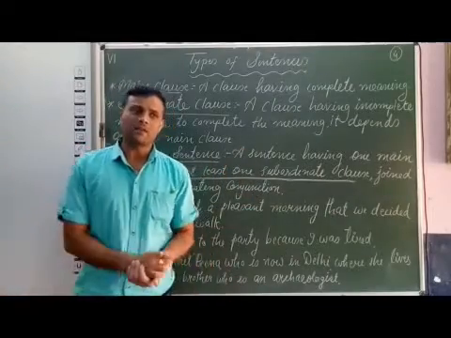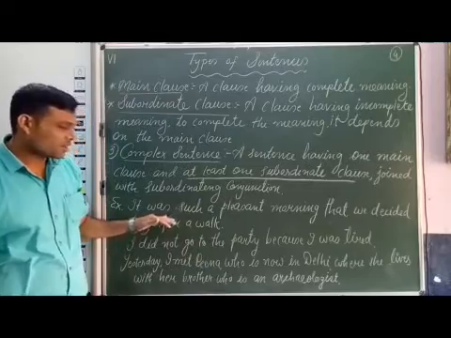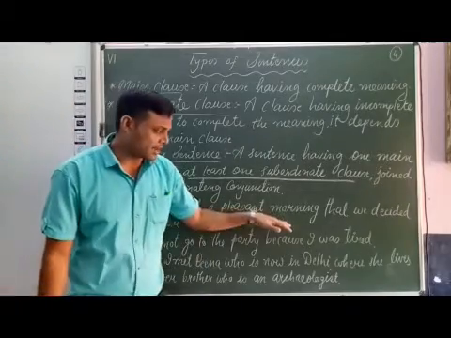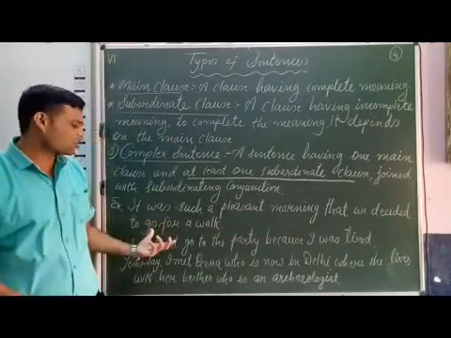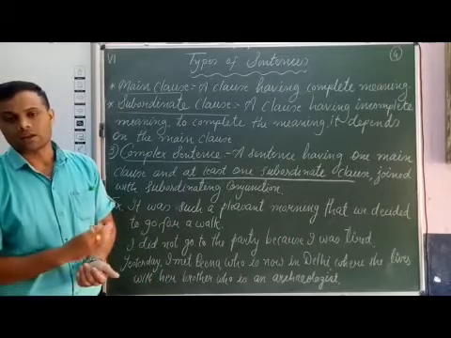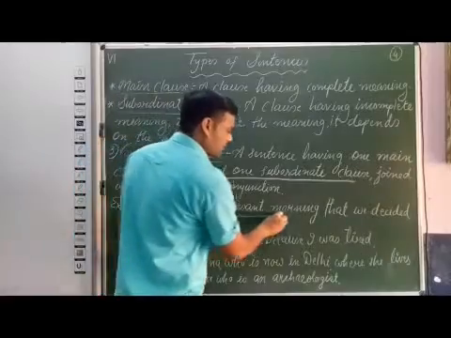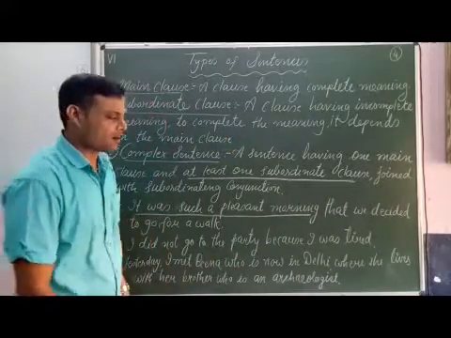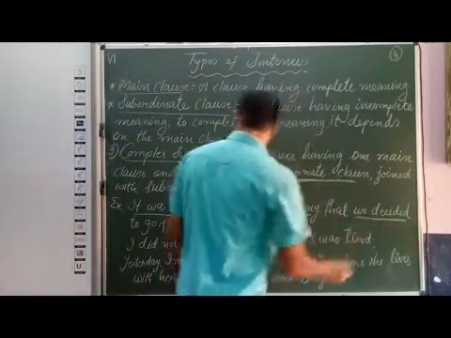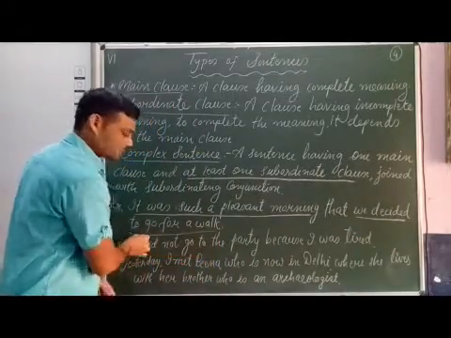Now see some examples. It was such a pleasant morning that we decided to go for a walk. If you see this sentence, there are two clauses. It was such a pleasant morning, and the second clause, we decided to go for a walk.